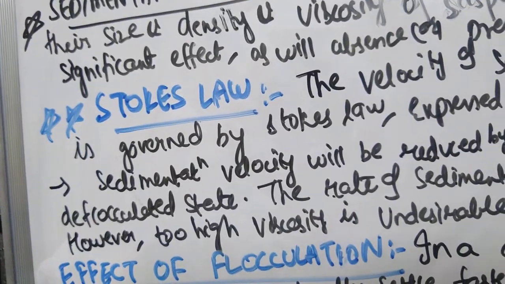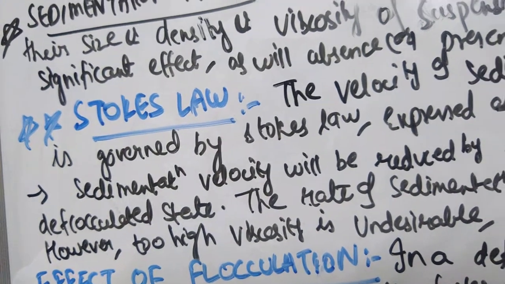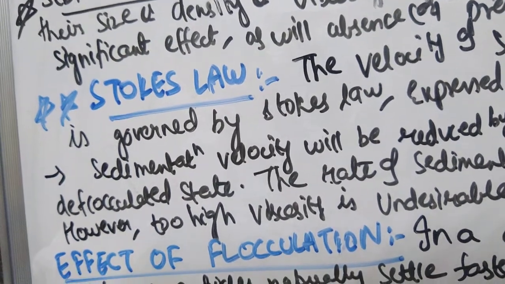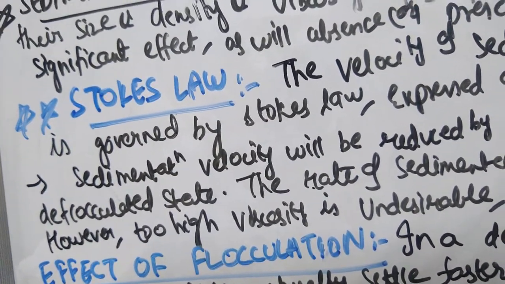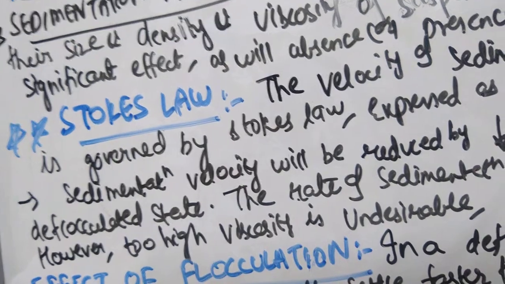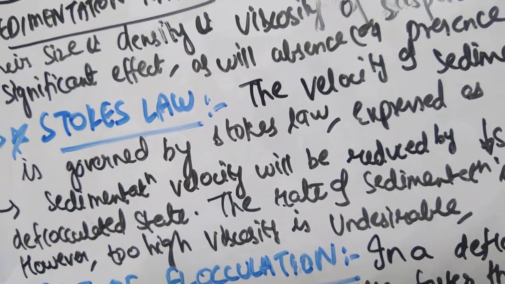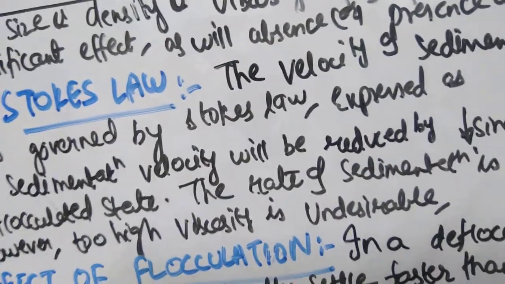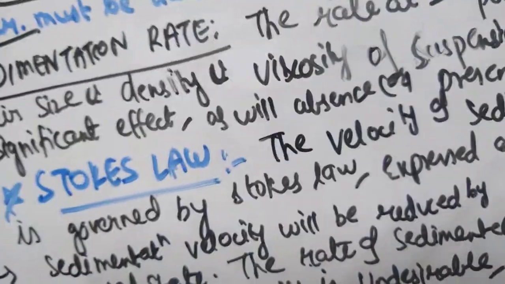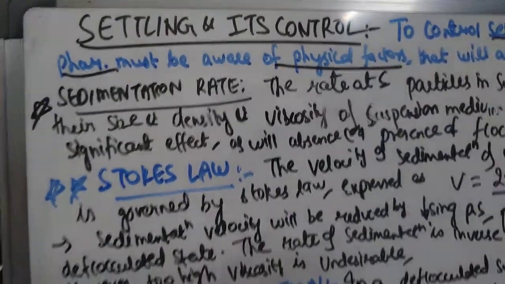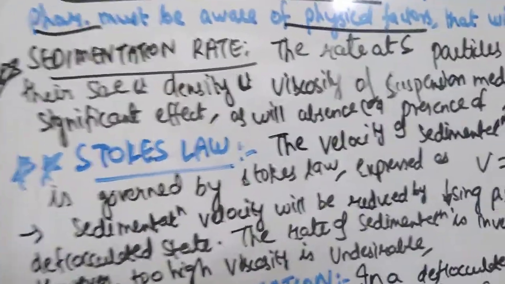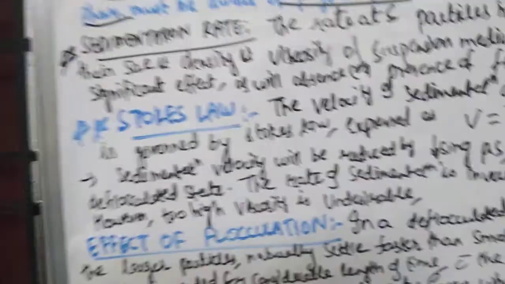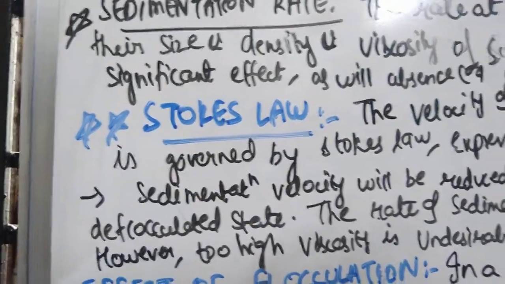In the flocculated state, the sediment will be rapidly formed because the flocks settle rapidly, whereas the sediment will be slowly formed in a deflocculated system. Then we have seen the hard cake which is formed, which is easy to redisperse, which has a pleasing appearance. A deflocculated system will have a pleasing appearance because there are individual particles that remain suspended and settle very slowly. So that is also a very important question, the differences between the flocculated and deflocculated system.